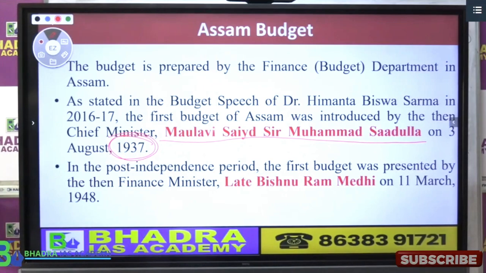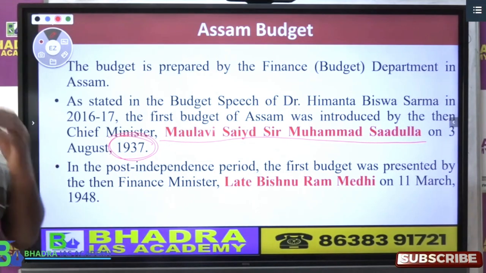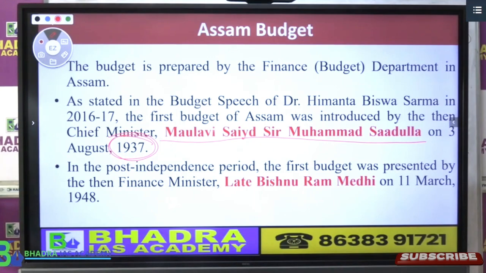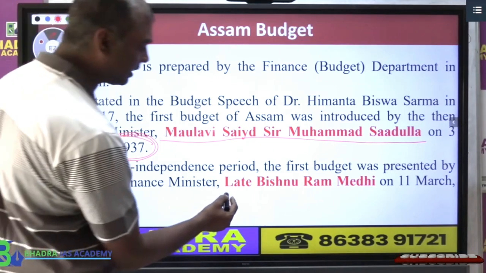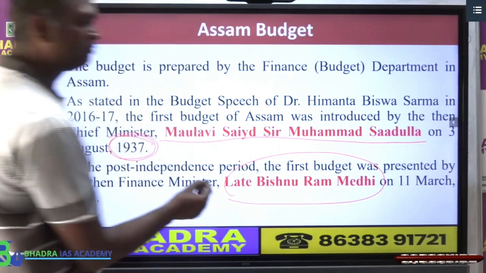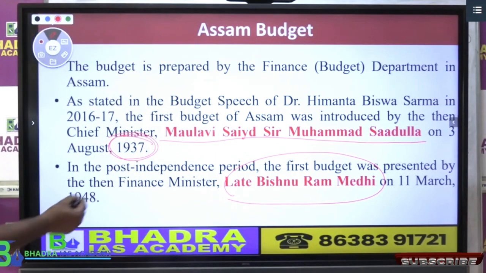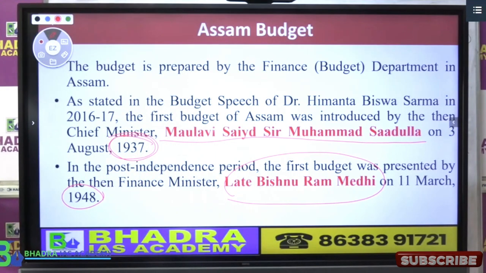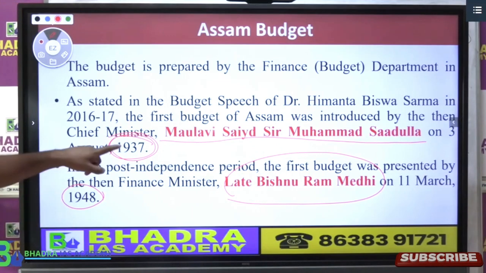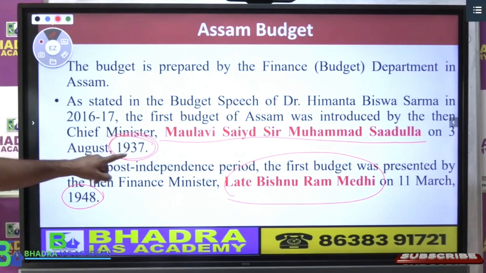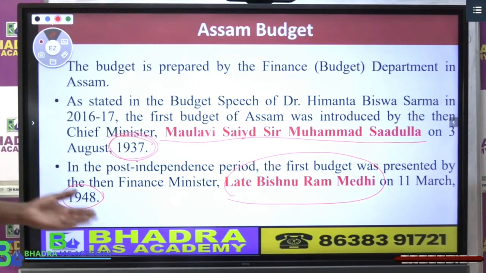But if the question asks who presented the first budget of Assam after independence, there you have another answer, late Bishnuram Medhi, in 1948.